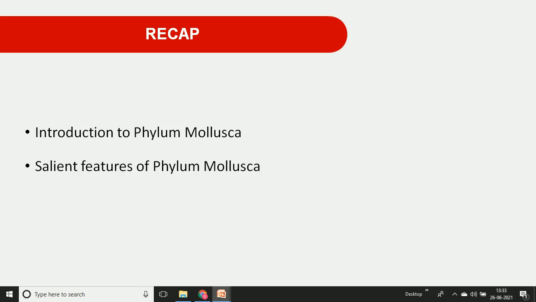Then we went through the salient features of phylum Mollusca: where they are found, their habitat, what they feed on, the digestive system, circulatory system, excretory system, how reproduction takes place, and whether sexual dimorphism is found. In some organisms the sexes are separate, in some the sexes are united. We discussed all these things in the previous lecture.